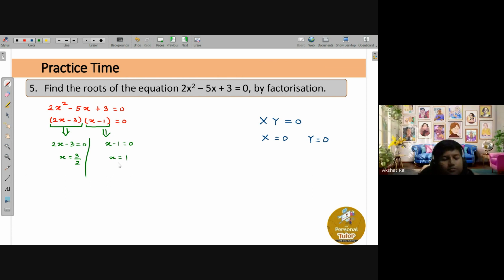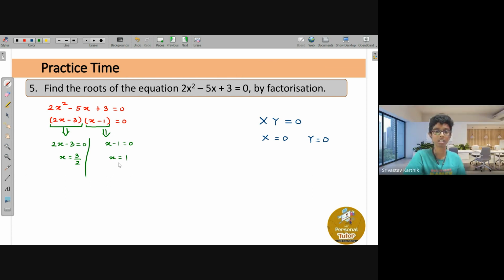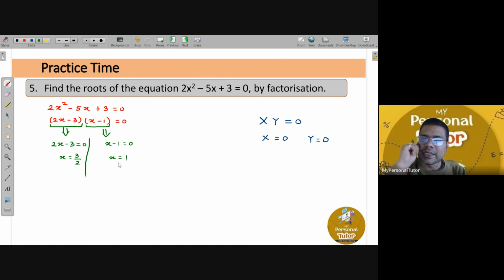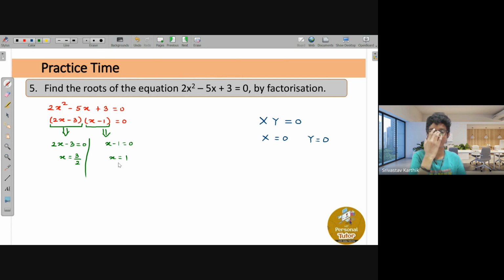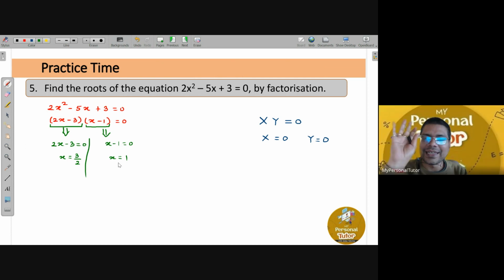No, sir. Sir, actually, there's a question in the homework you gave. I actually don't know how to explain the double answer, sir. Why did it come as double? I'll explain that one. Word problems, we will get to that.